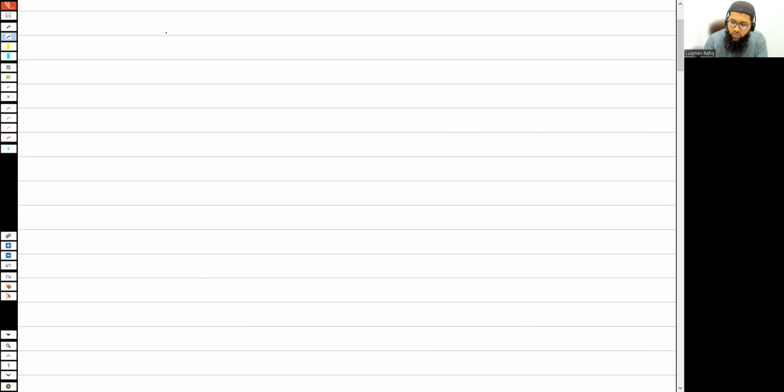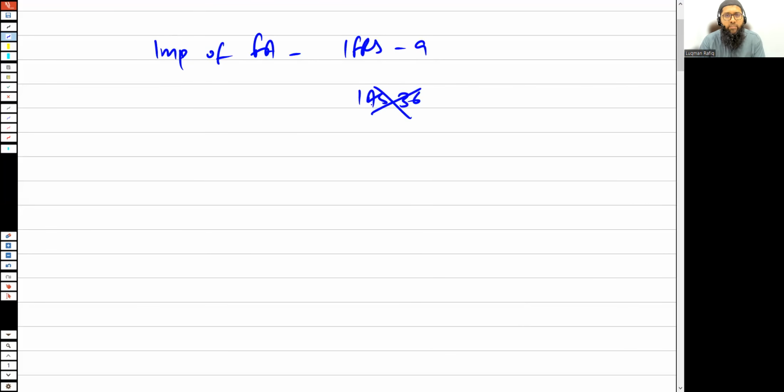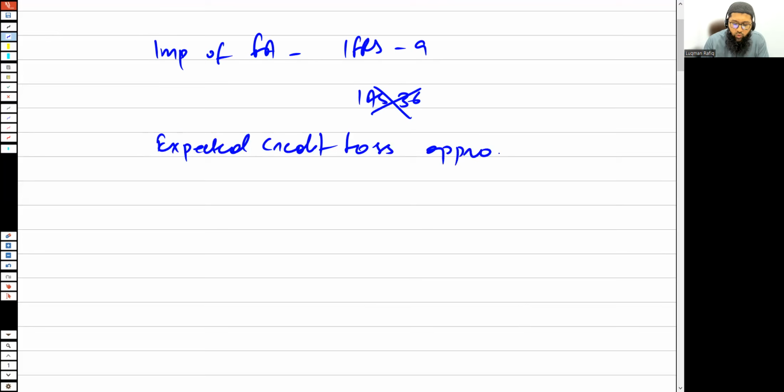Number one: the impairment of financial assets is done under IFRS 9. Don't apply IAS 36 to the impairment of financial assets, because IAS 36 is not applicable to financial assets. Now, when it comes to IFRS 9, we have the expected credit loss approach that's applicable. What is this expected credit loss approach?